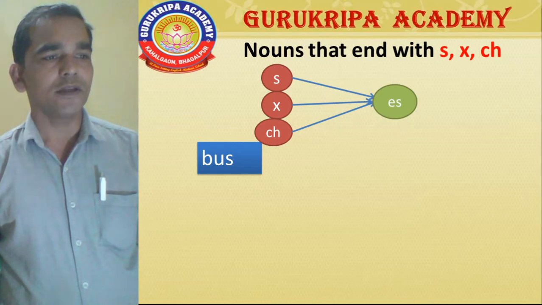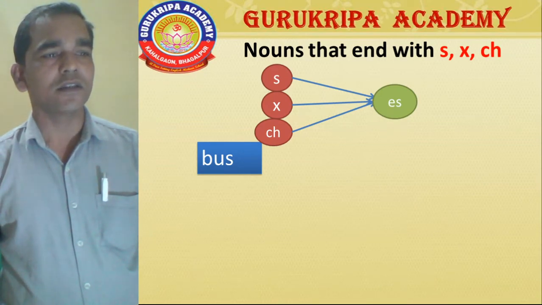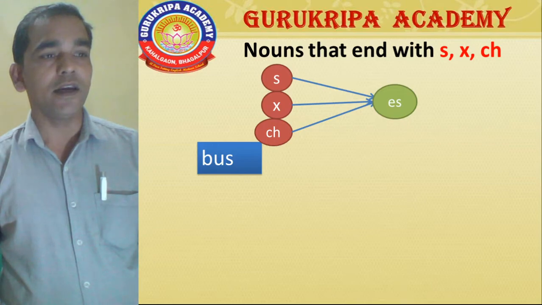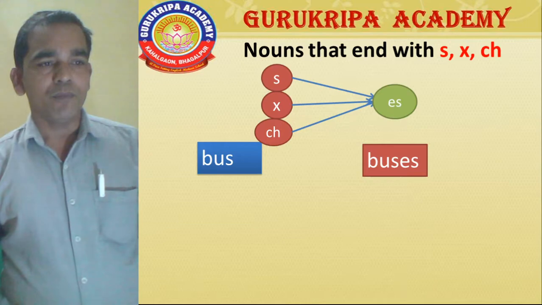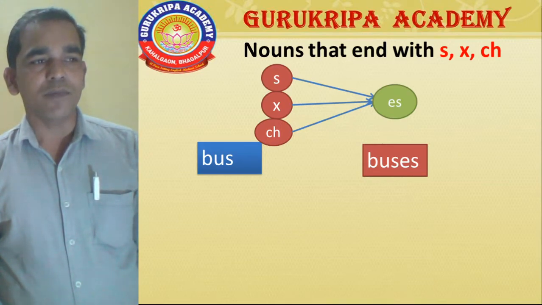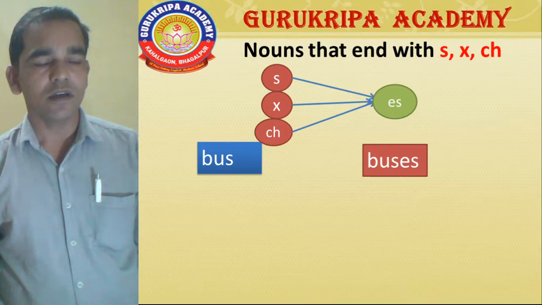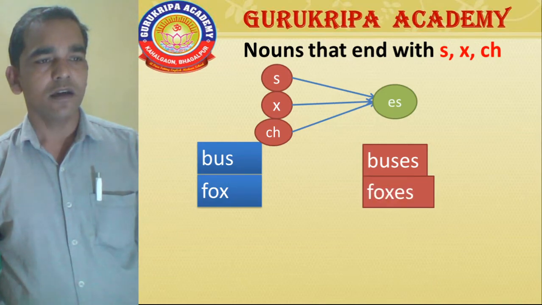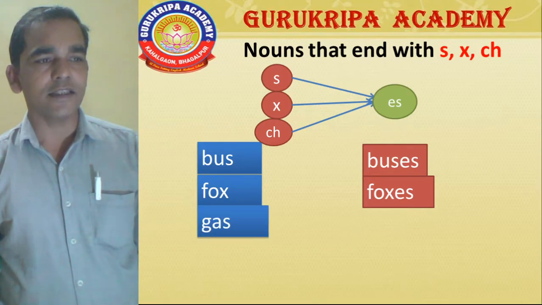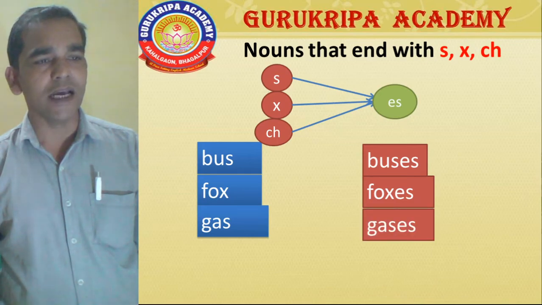Let us see an example: BUS, bus, only one bus, ends with S, so it becomes BUSES, buses. Buses means so many buses, in plural form. Another example, FOX, fox, ends with X and changes with ES, F-O-X-E-S, foxes. GAS, gas, gas becomes gases, G-A-S-E-S. Students,